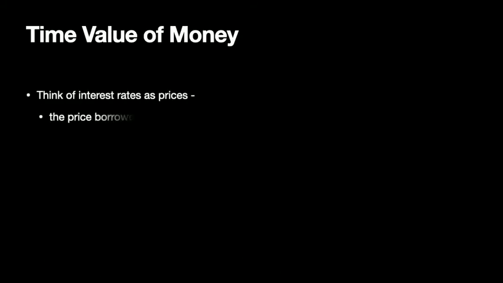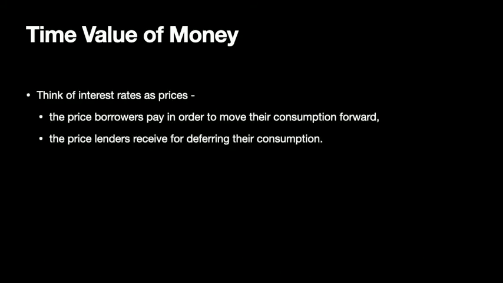So we think of interest rates as prices. It's the price a borrower pays in order to move their consumption forward. I could buy a car today and go ahead and borrow money to do so, and I'm going to pay an interest rate instead of somebody else not consuming that money, I'm going to borrow their money to buy a car.